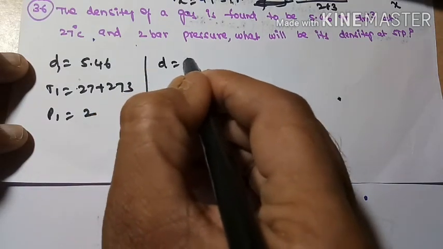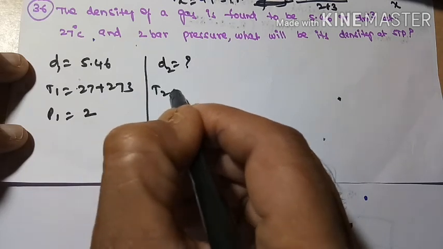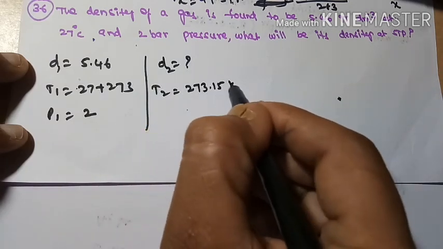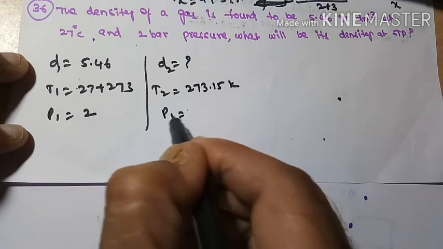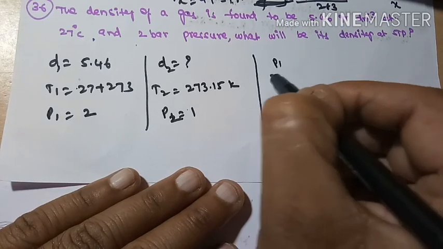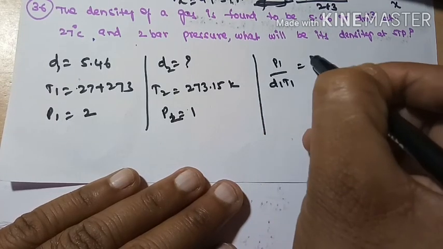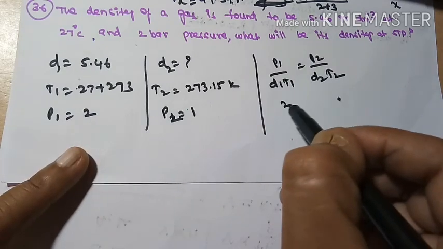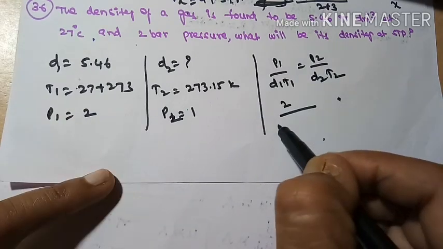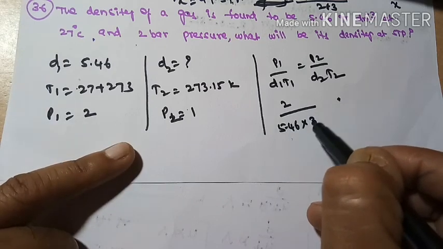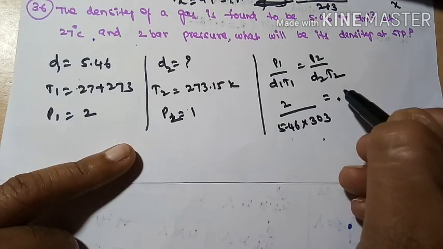What will be its density at STP conditions? Density D2 is asked. So T2, standard temperature, is 273.15 Kelvin, and pressure is 1 atmosphere. So the principle is P1 by D1 T1 is equal to P2 by D2 T2. P1 is 2 divided by D1, 5.46, into T1, 27 plus 273, 303.